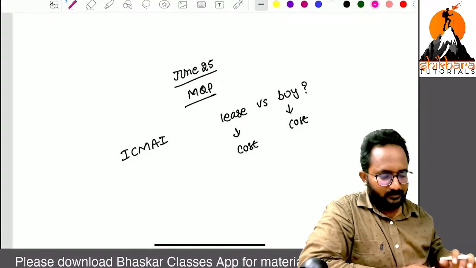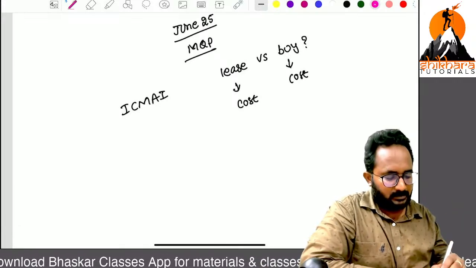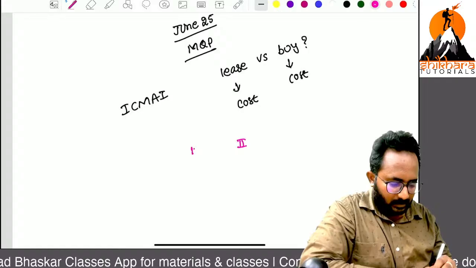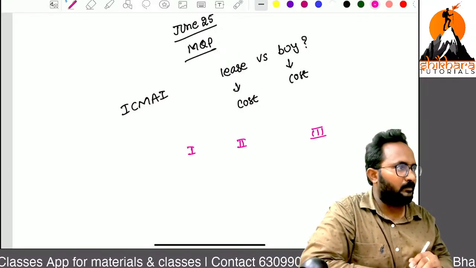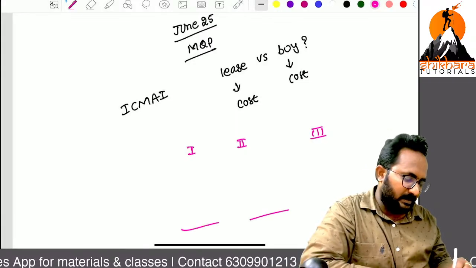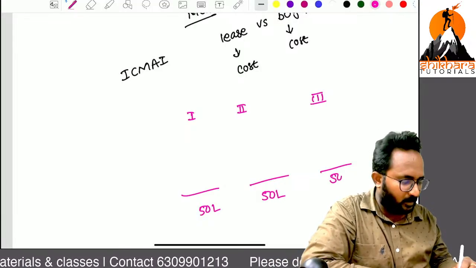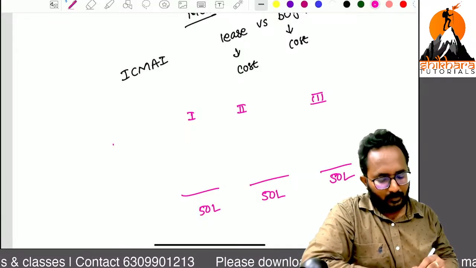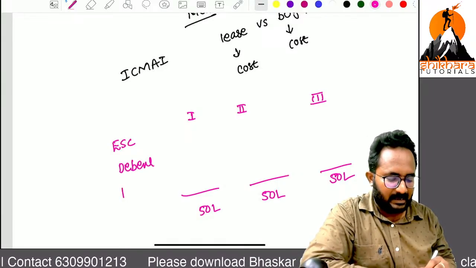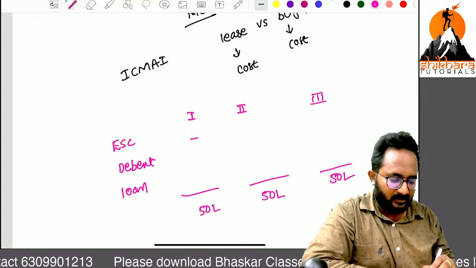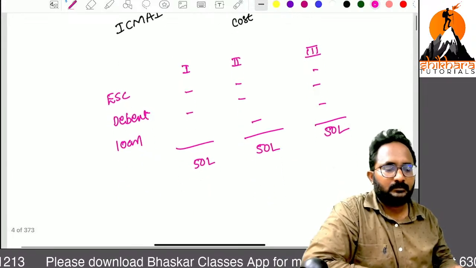And one more thing we have. I have three options, options 1, 2 and 3. From each option I want to acquire 50 lakh of funds for my business. So equity share capital is there, debt is there, debentures are there, and loans are there, with different proportions given. So which is the best? They are asking this.